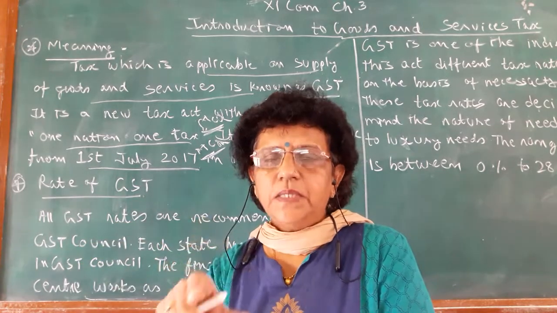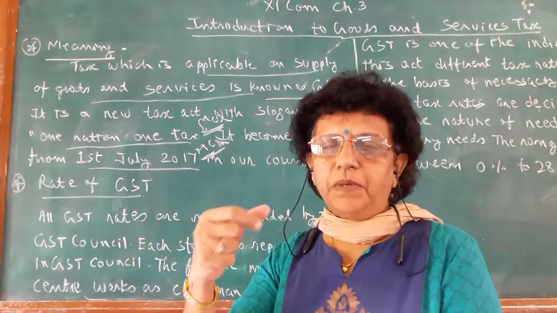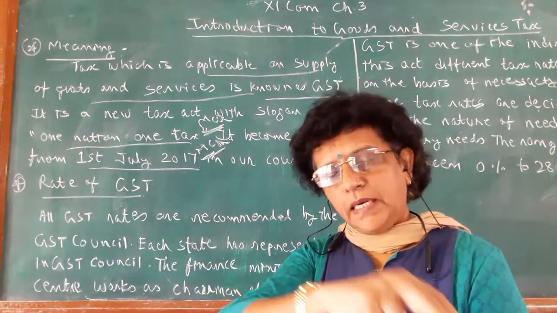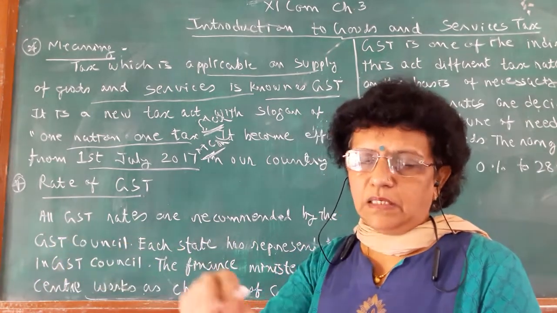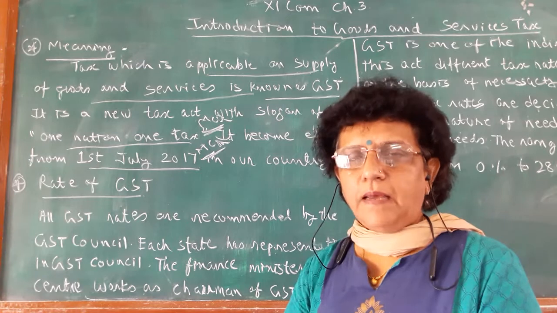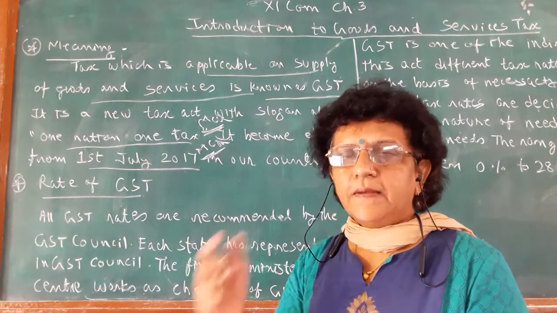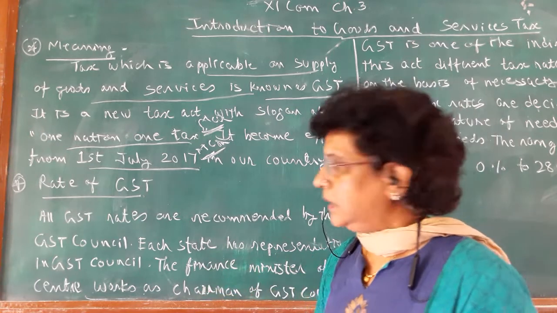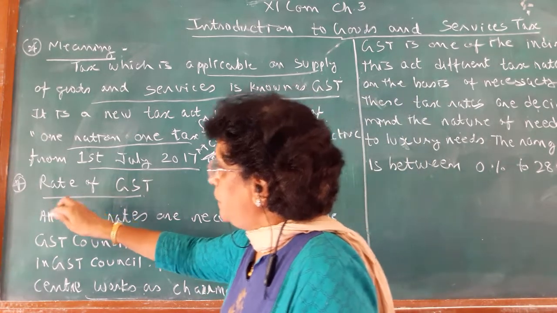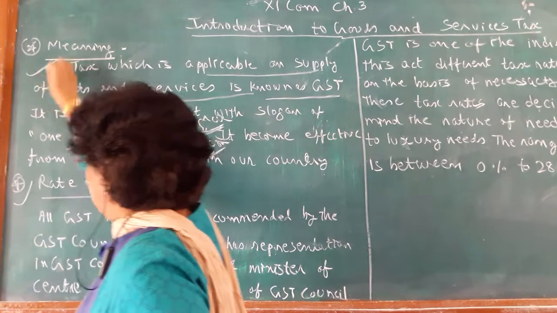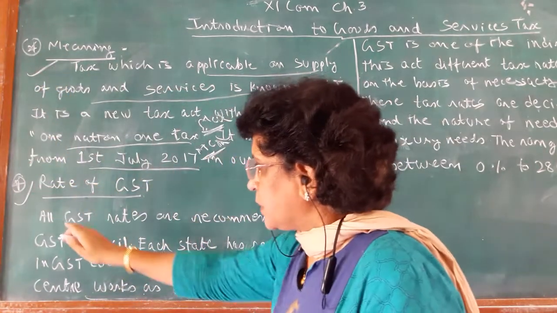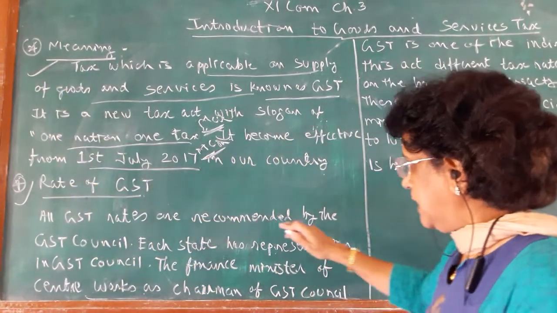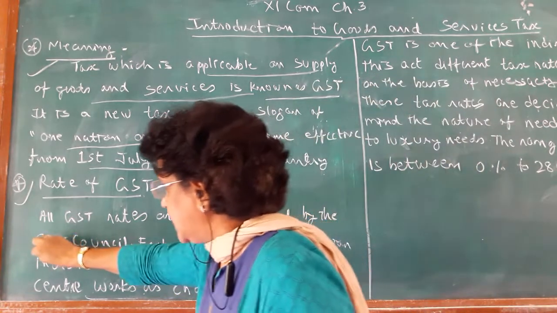The finance minister is the head, chairperson of that council, and all state representatives are along with them. Discussion takes place, and they decide the rate for GST on the basis of necessity. So the second important point is the rate of GST. All the GST rates are recommended by the GST Council.